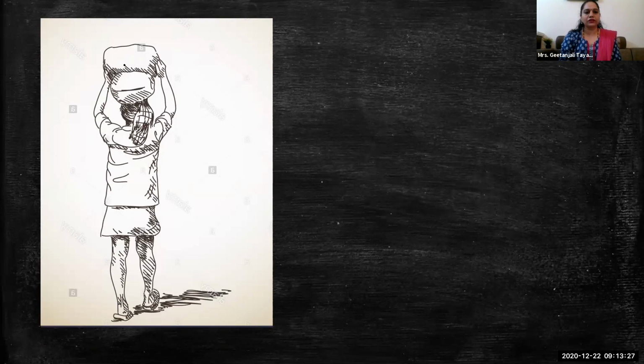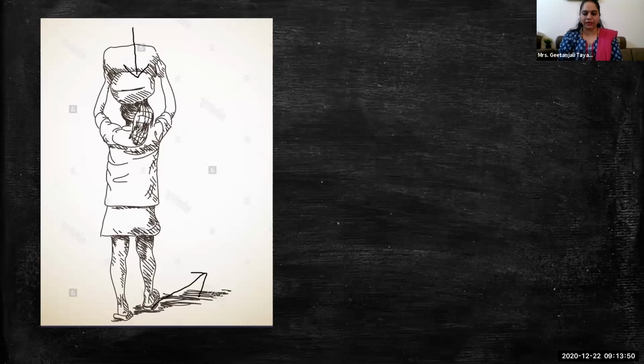This is the direction of the force, because he is holding that weight on his head. So the force is applied vertically, and the person is moving in this direction.